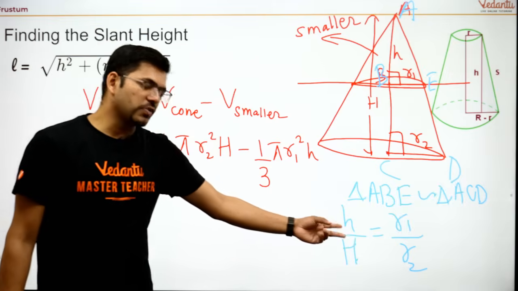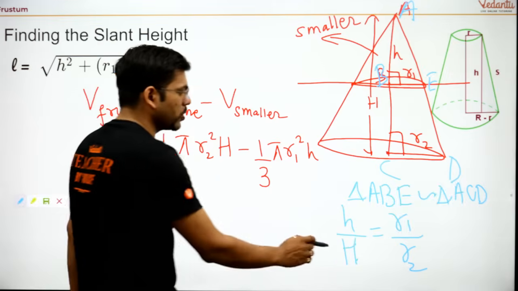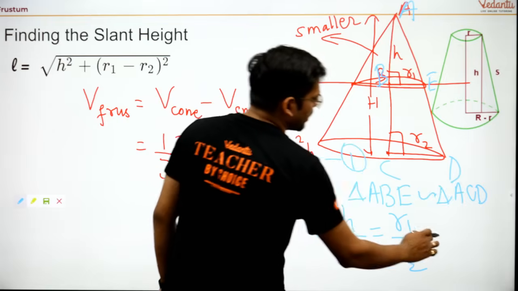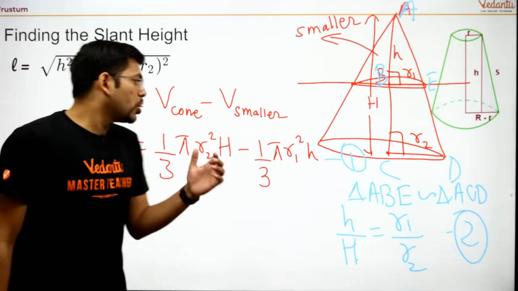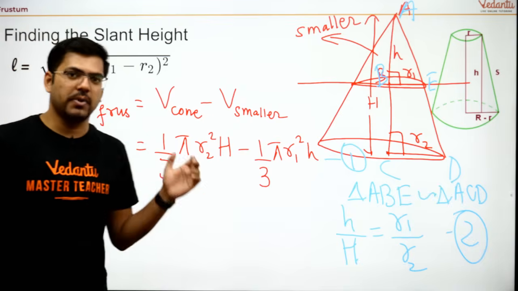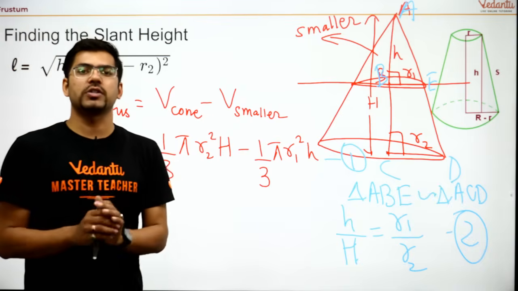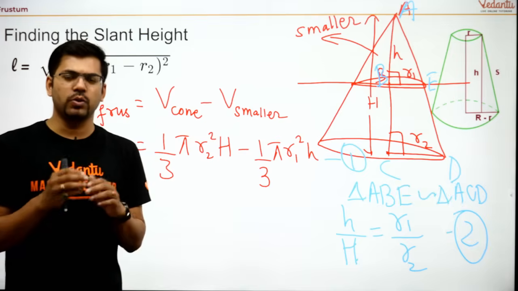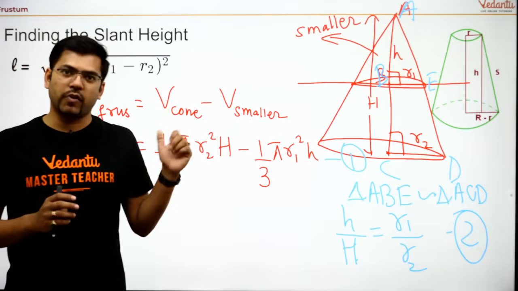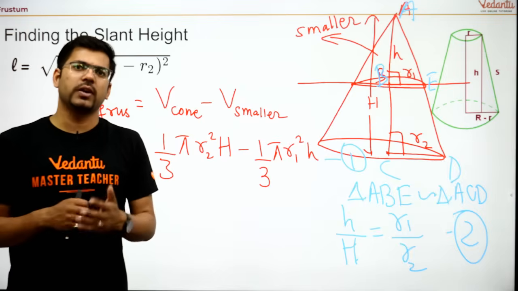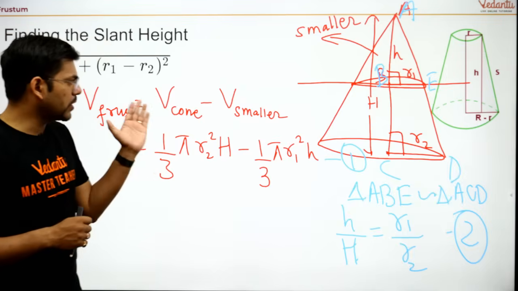Now some calculations will have to be done, but only these two equations, this is the first equation and this is the second equation, would be required to get the volume of frustum, and it can be derived. Although it is not in your syllabus, it is not required for you to derive this complete formula for the volume of frustum. That's why I'm not going into that detail, but I just want to tell you that it is possible